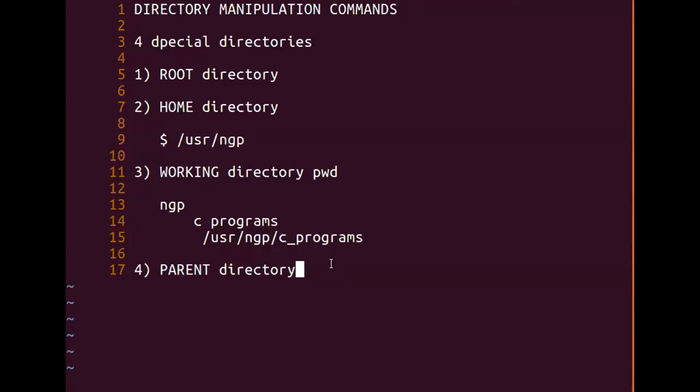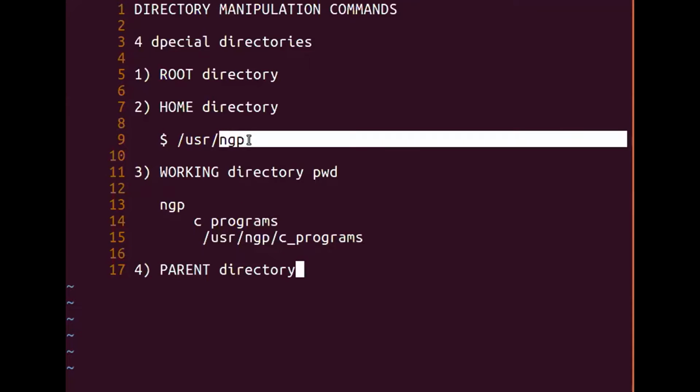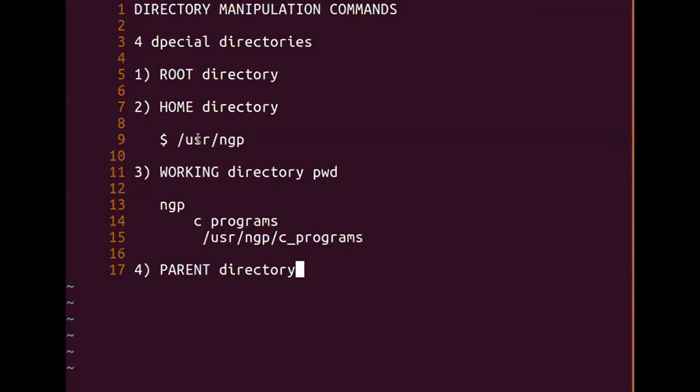So when we are in our home directory, the parent directory is one of the system directories. Do you agree? Now look at line number 9. This is my home directory, which is NGP. Now NGP's parent directory is what? USR. And you all agree that USR is not my own directory. It is not a directory that I have created as a programmer.